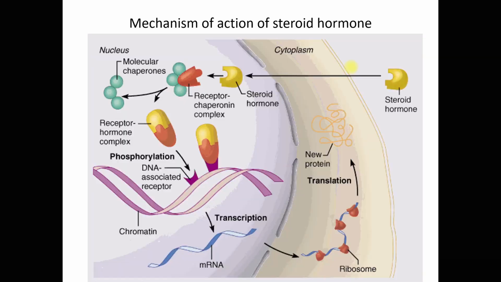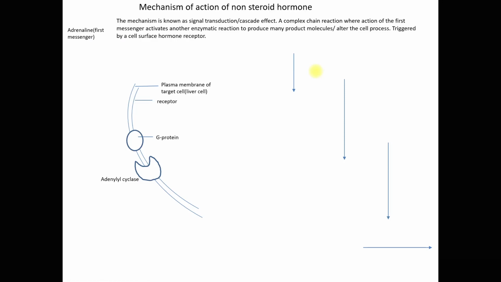Okay, this diagram shows the steroid hormone that binds with the steroid hormone receptor inside the nucleus instead of in the cytoplasm. Now, the mechanism of action of non-steroid hormone. This mechanism is known as signal transduction or cascade effect. Steroid hormone involves activation of genes, but for non-steroid hormone it is signal transduction or cascade effect.